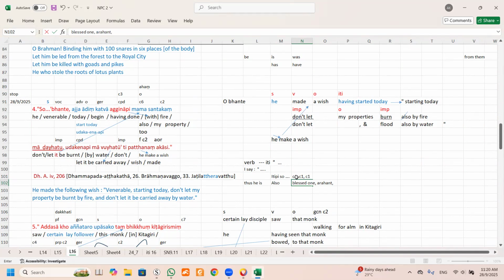That is how iti is used at the beginning. Follow? Okay. And then if it's at the end, that means it's a full stop.